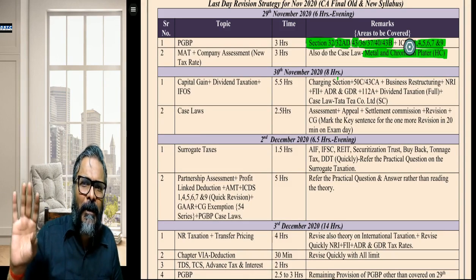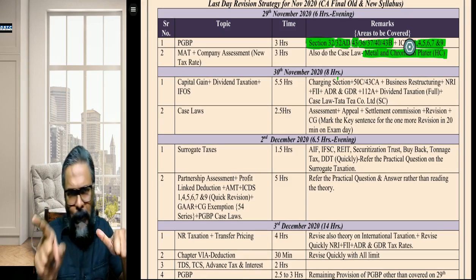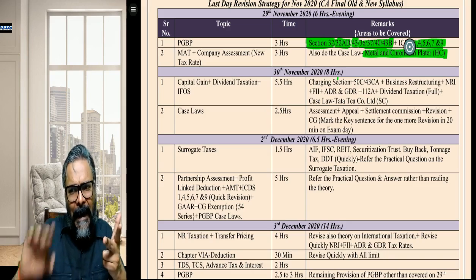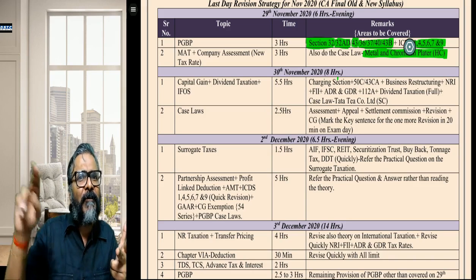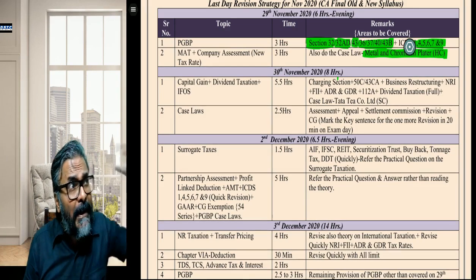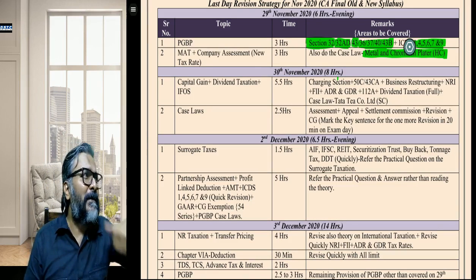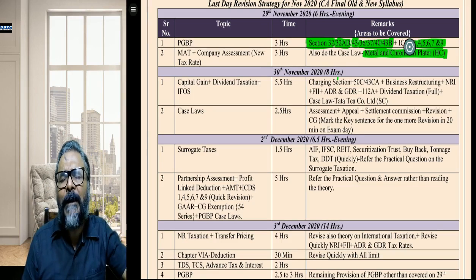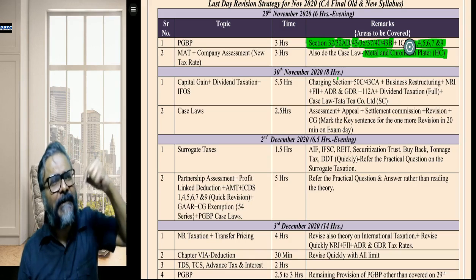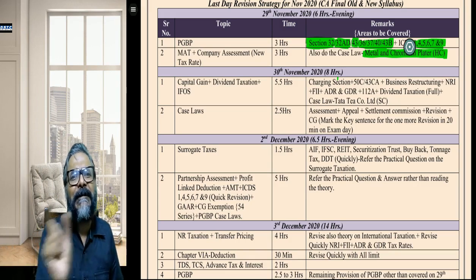The DDT has gone. So when I say dividend taxation, right from 2(22)(a) to 2(22)(e), that is number 1, plus 115O, that is number 2, plus 10(34) and in excess of 10 lakhs, we all know 115BBDA, that is the next one, plus 115BBD. What is that 115BBD? An Indian company investing in, or having voting power of a minimum 26% stake in, a foreign company from which it is receiving the dividend. Then that dividend income so received will be taxed on a gross basis at 15%.